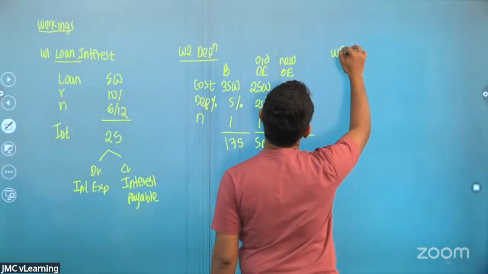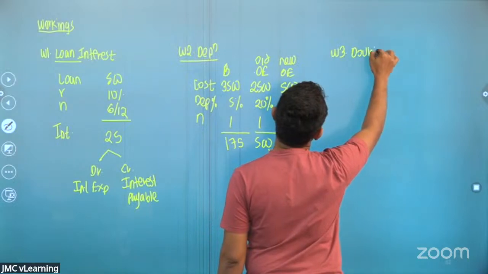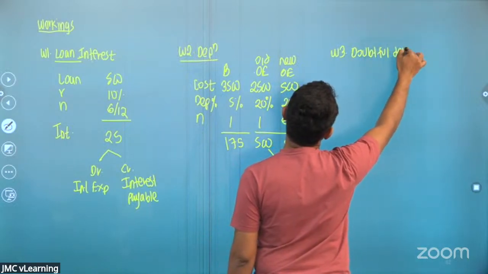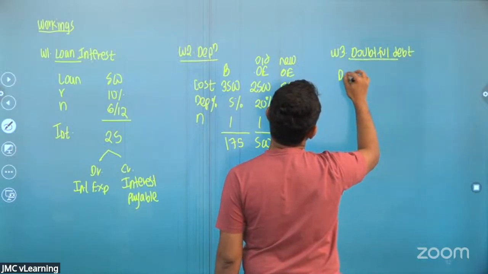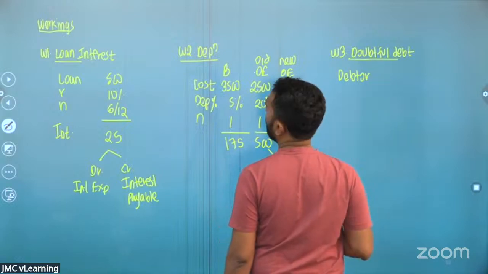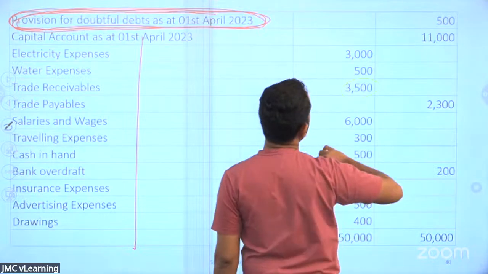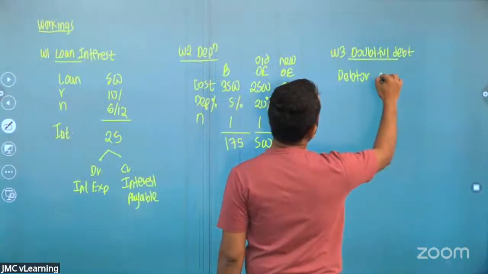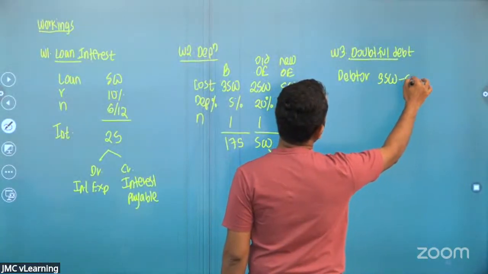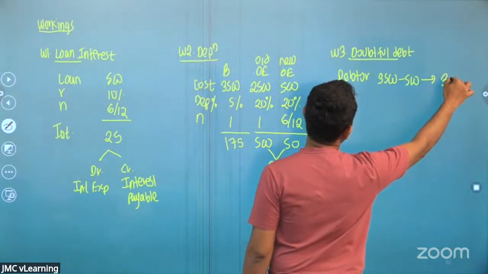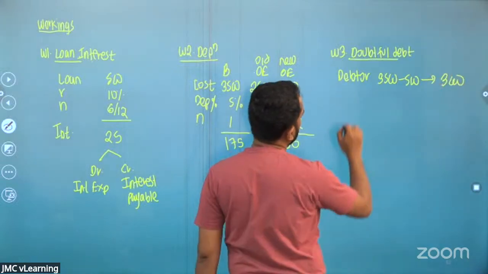So working number 3, doubtful debt. We'll take the debtor balance, trade receivables. We have 3,500 in the trial balance, but 500 was written off as bad debt, so the remaining debt is 3,000.